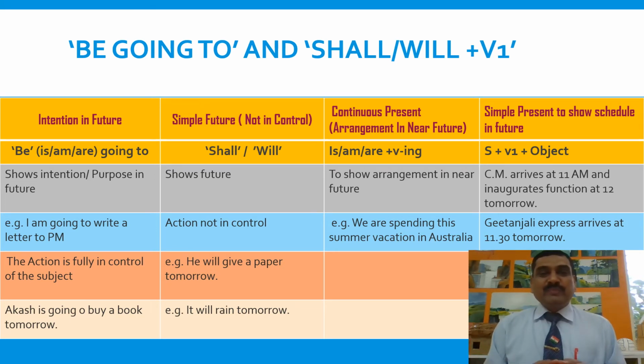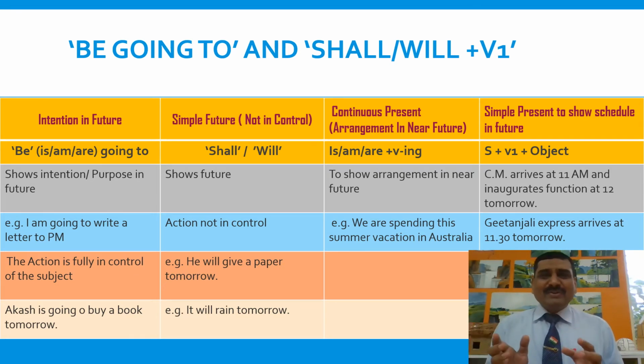Have a look at some other ways to show future. Be going to. Be means is, am, are, or if be is used in the past it means was, were. So be going to is also used to show future. Simple future tense, shall/will plus V1, is also used to show future. And continuous present tense is also sometimes used to show future. Simple present tense is also used to show schedules in future.